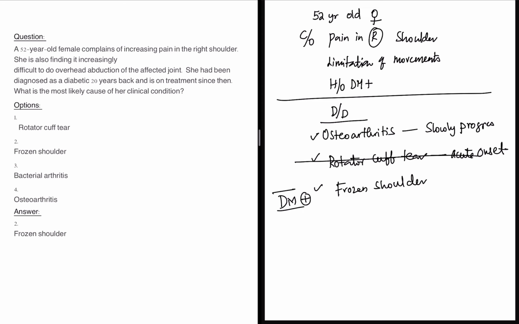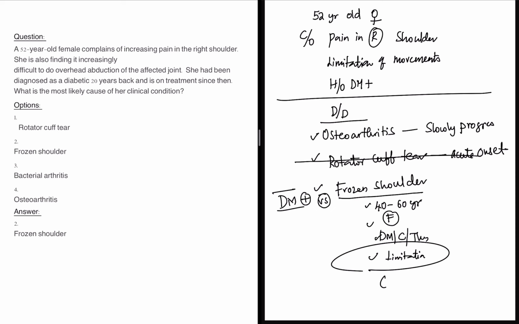There is a link between diabetes mellitus and frozen shoulder. Frozen shoulder is seen in the age group of 40 to 60 years, more common in females, associated with diabetes mellitus or cardiac disease or thyroid disease, and the patient presents with severe pain and also limitation of movement, which is characteristic. We call it a global limitation of movements.